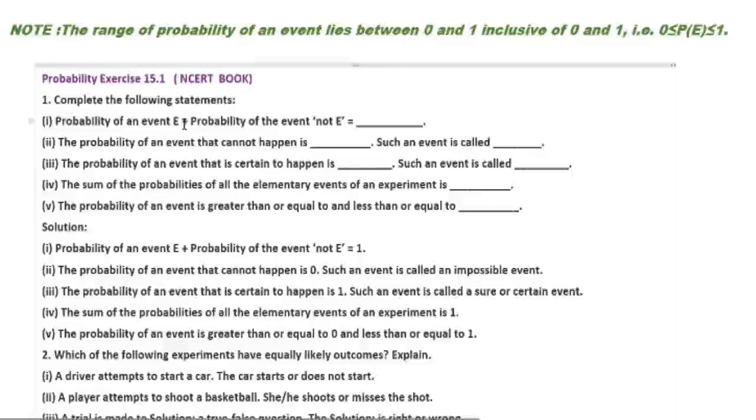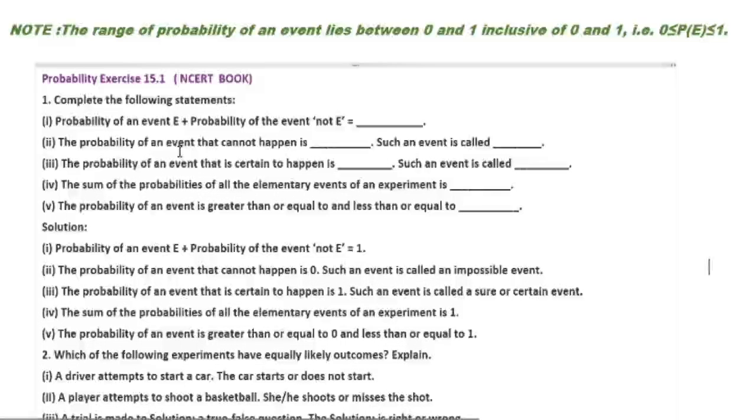Probability of an event E plus probability of an event not E equals dash. We already know the probability of an event E plus probability of an event not E equals 1. Second one, the probability of an event that cannot happen is dash. Such an event is called dash. So the probability of an event that cannot happen is 0. There is no chance to occur. So in that case, the probability is 0 and such an event we call an impossible event.